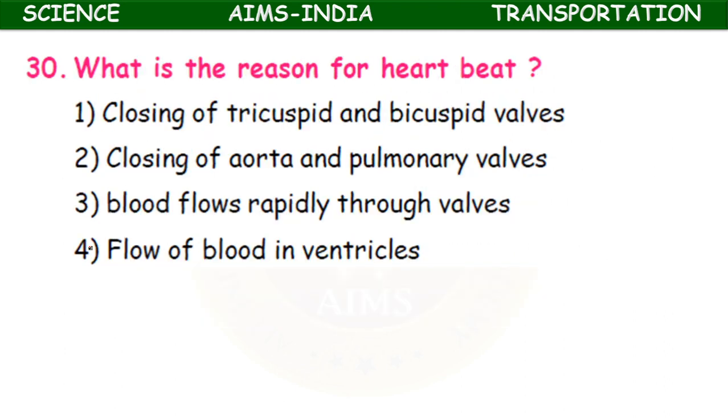Then what is the reason for heartbeat? Closing of tricuspid and bicuspid valves, closing of aorta and pulmonary valves, blood flows rapidly through valves, flow of blood in ventricles. What is the correct one?